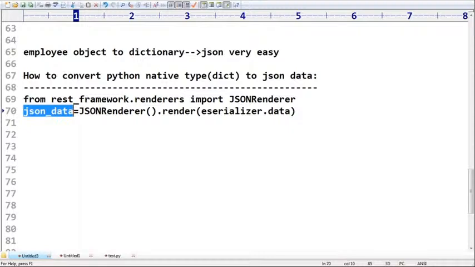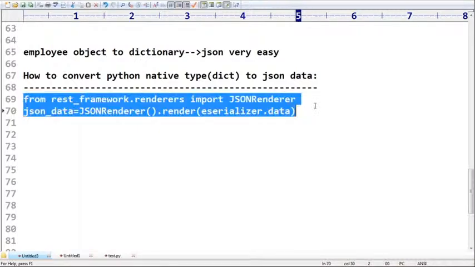Remember, we are not going to use any Python inbuilt library. I'm just using JSONRenderer from rest_framework. Even if you use import json and json.dumps, that is also acceptable, no issue at all. Clear, friends? What is this class name? JSONRenderer, which is available inside rest_framework.